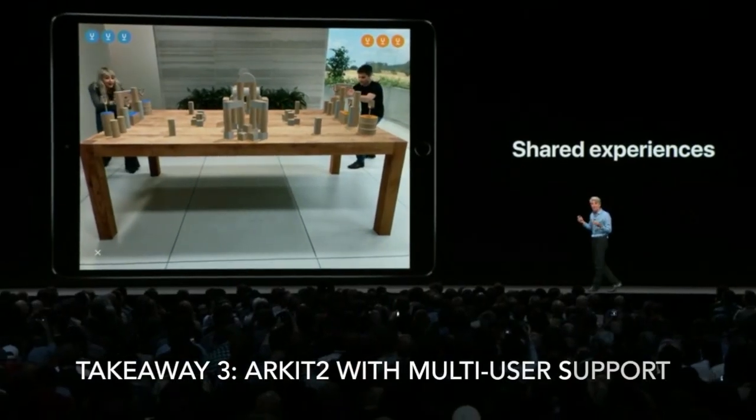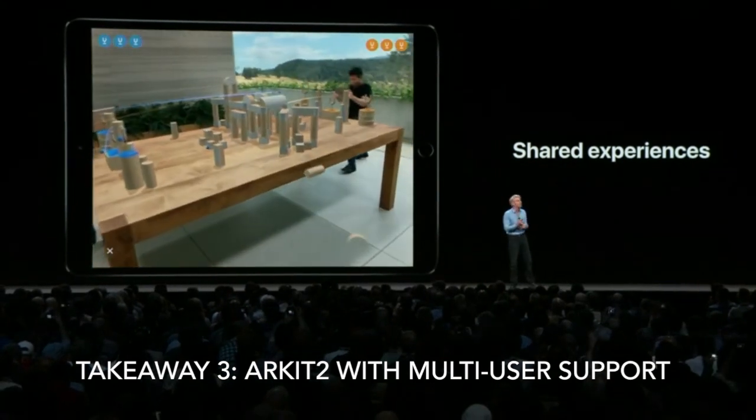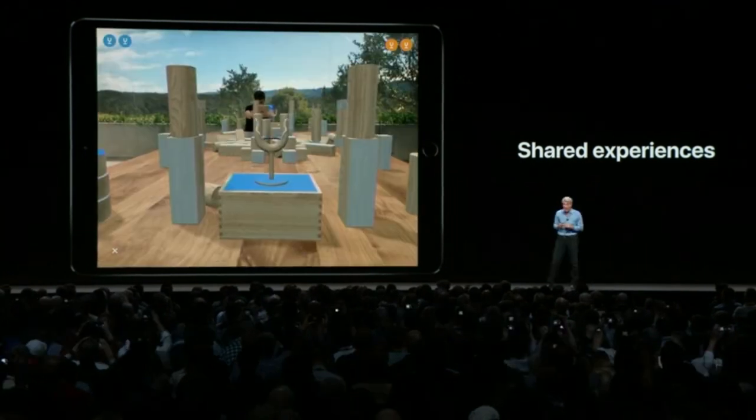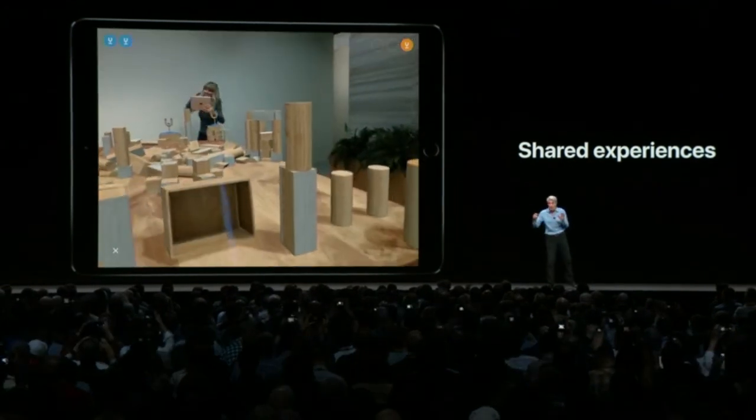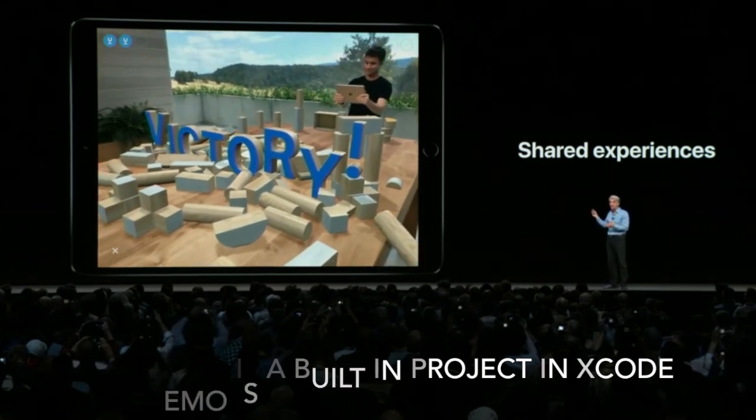And we're on a relentless pace of advancement with AR, and that continues today with ARKit 2. Now, this delivers true multi-user augmented reality. You and the people around you will be able to see your own perspective on a common virtual environment. Now, check out how both players and even a third observer can all experience the same environment in real time.